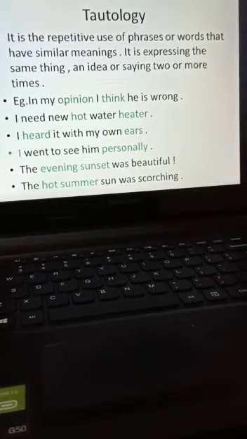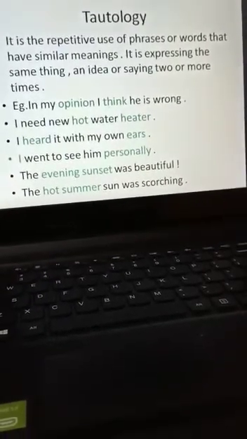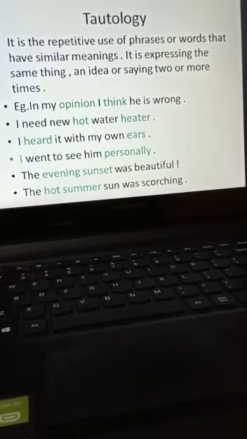I heard it with my own ears. I went to see him personally. The evening sunset was beautiful. Sunset is happening in the evening itself, yet it is said evening sunset.